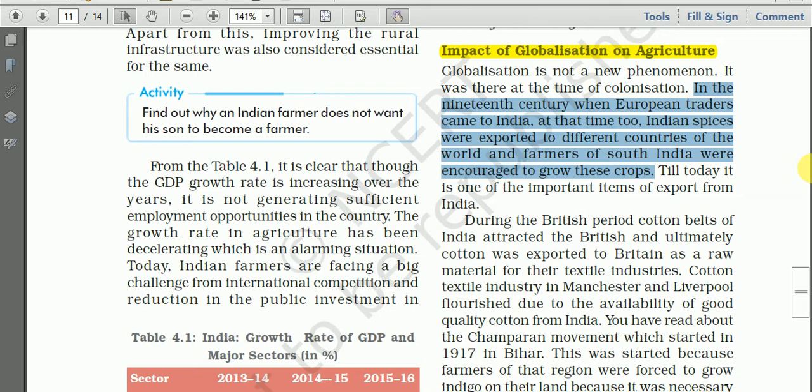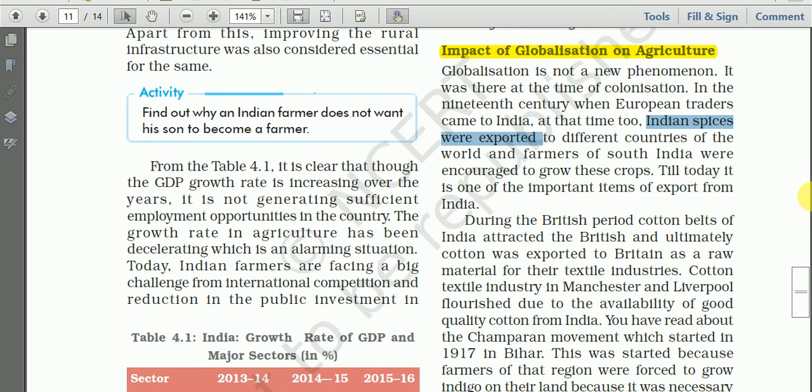As I told you, under the globalization process, things are moved from one country to another freely.